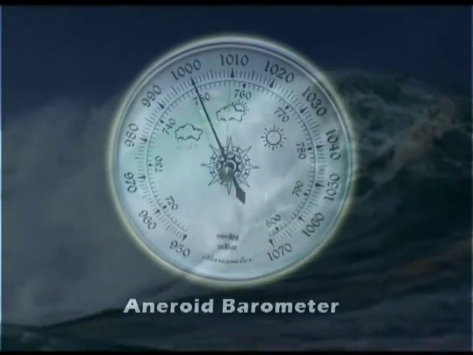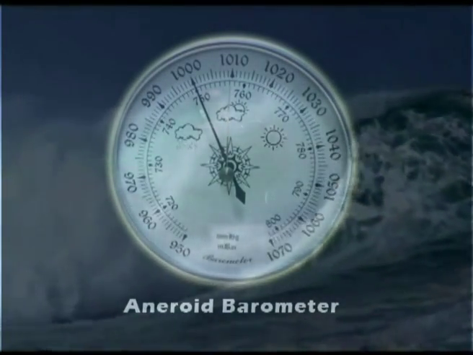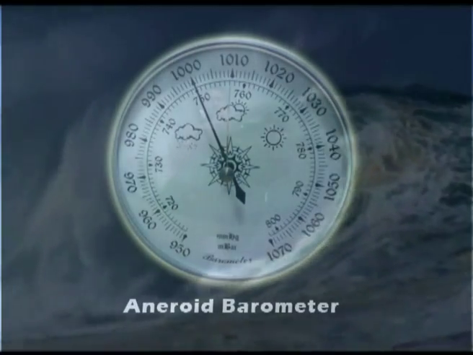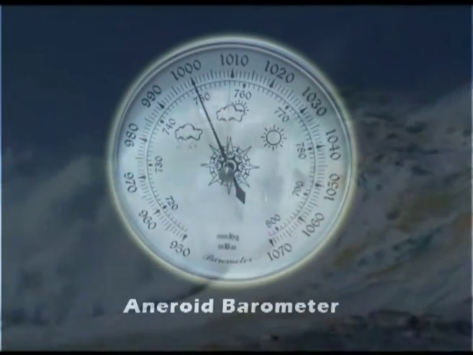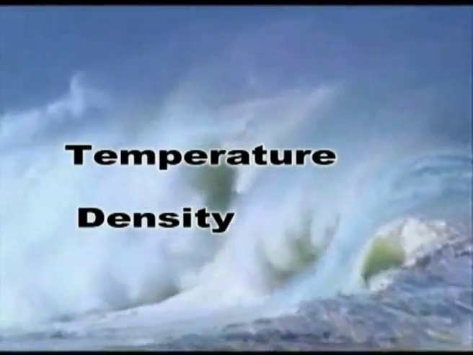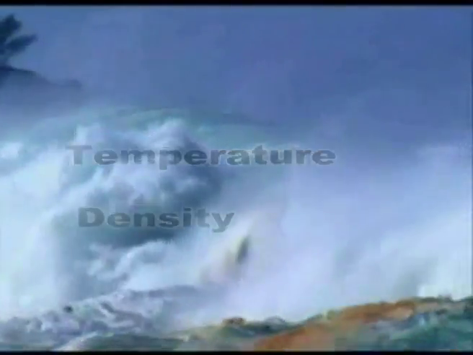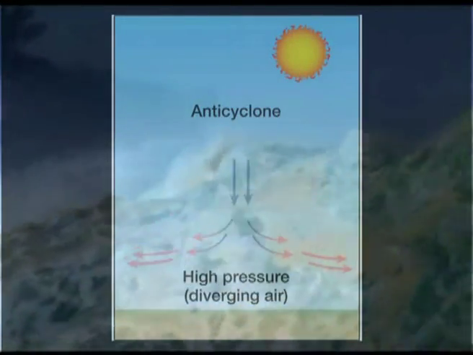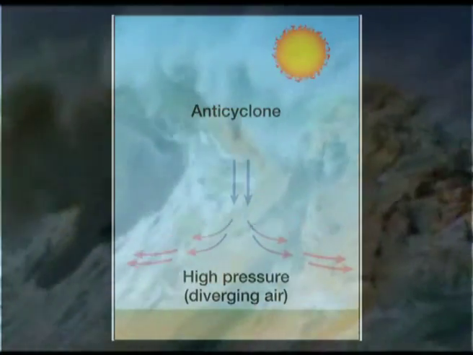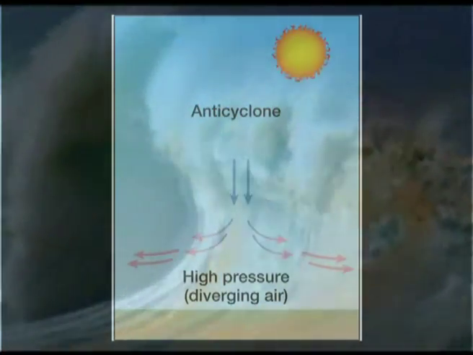The amount of pressure exerted by air at a particular point is determined by two factors: temperature and density. If there is a change in temperature, there will be a corresponding change in pressure also.